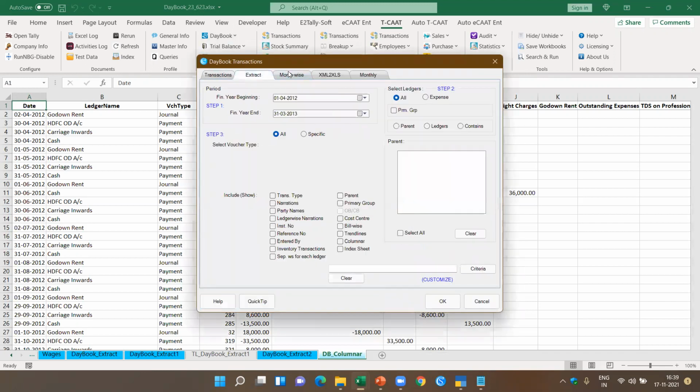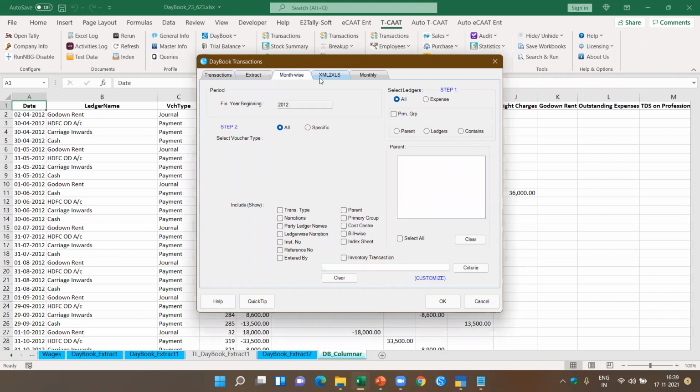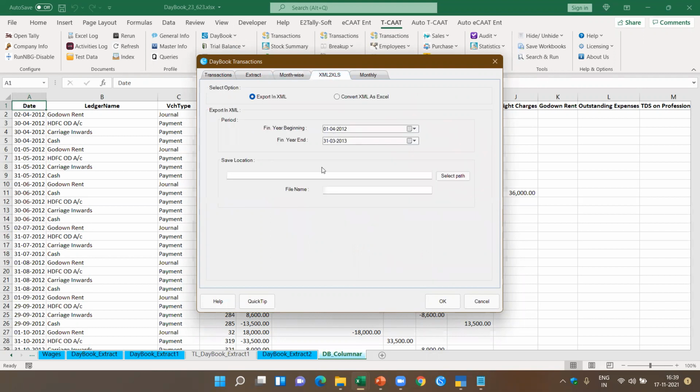So here we have seen extract, we have seen month-wise. You can also convert from XML, which means let's say your client has given the data to you in XML. You can read that XML file in XLS. So in this case, when you click on this, it will ask for the path of the file. I can go to the path of the file, it will open it, and that XML file will be converted to XLS and shown to you. Now this is another interesting thing. Similarly, convert XML as Excel. We can do this. We can also export in XML.